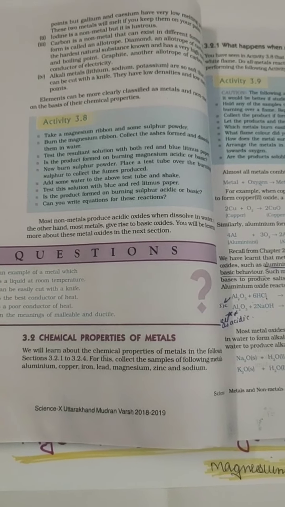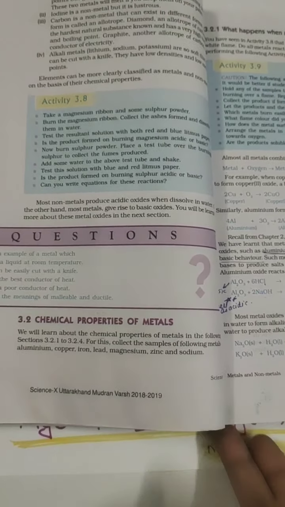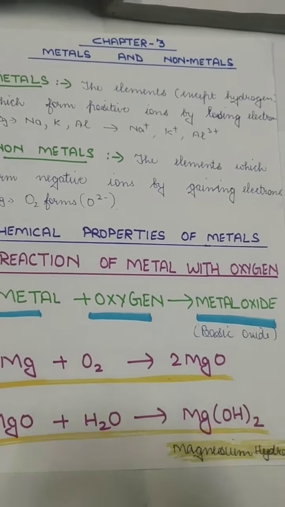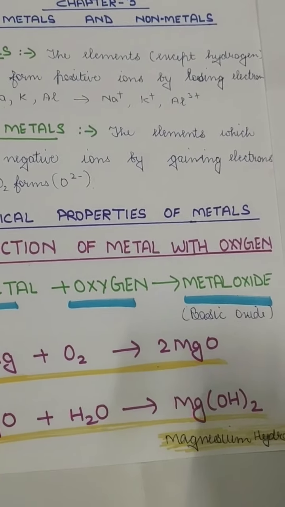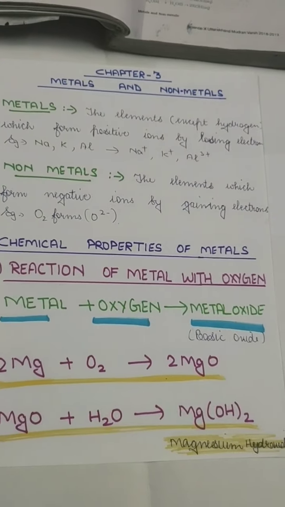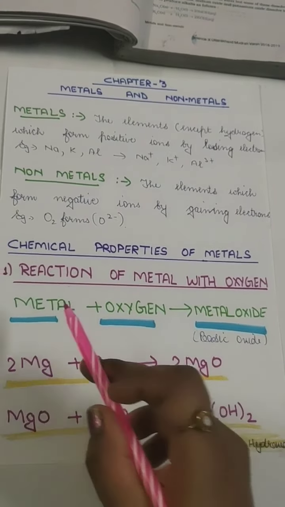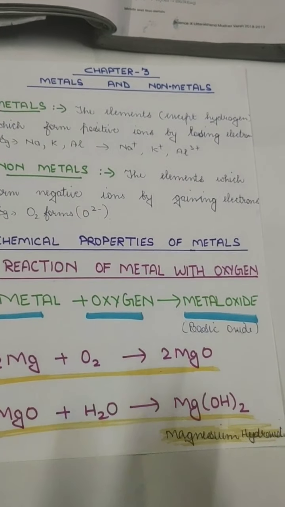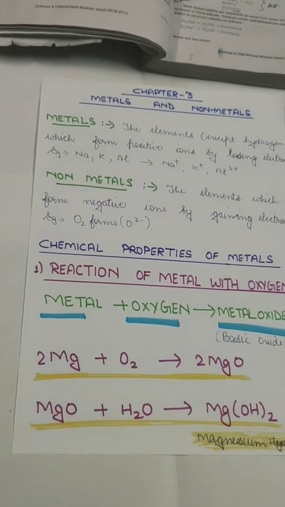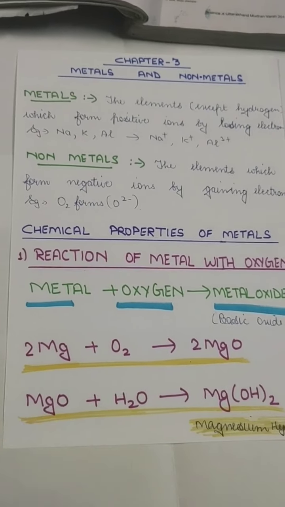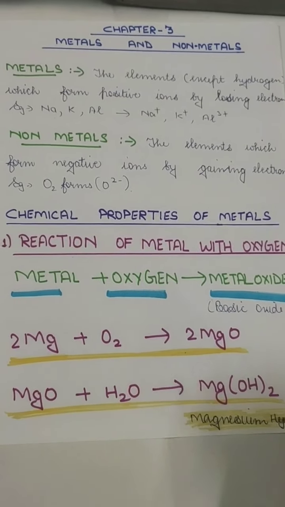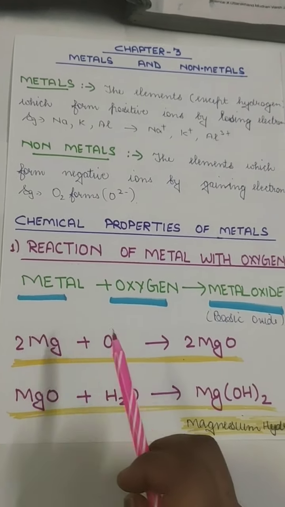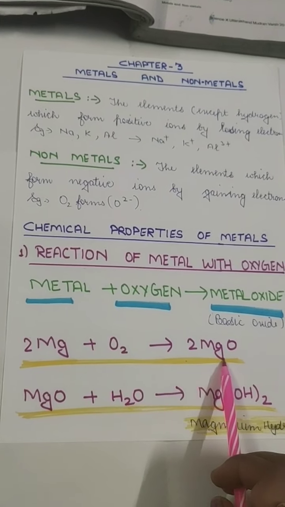So here comes the main part of the chapter, the chemical properties of metals. In the chemical properties of metals, there will be different properties such as when metals react with water, when metals react with non-metals, and so on. First, when metals react with oxygen, what happens? When metals react with oxygen, they convert into metal oxides, that is, basic oxides. Whenever any metal reacts with oxygen, it forms metal oxides, and metal oxides are basic in nature. Example, we have done this already in our first chapter: magnesium plus oxygen gives MgO, that is magnesium oxide.